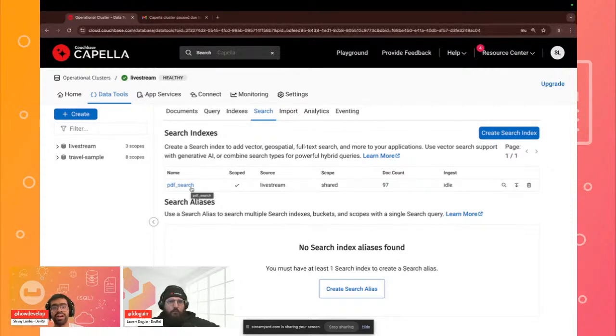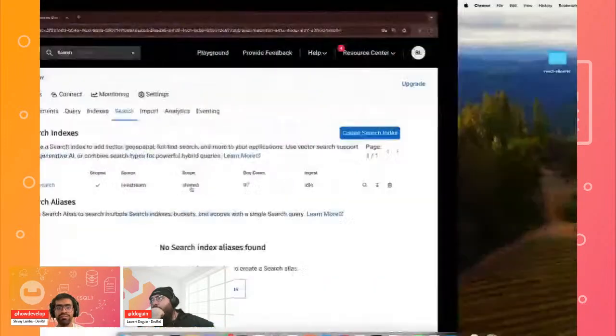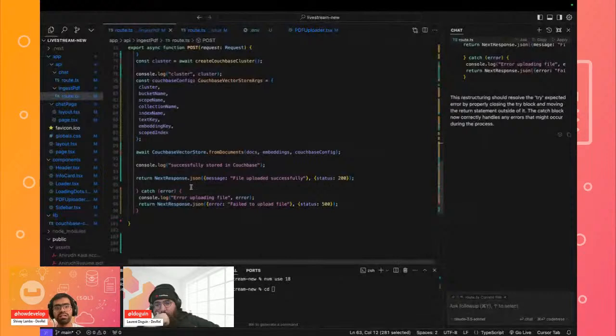You then define your scope, collection, and database used for the search index, because vector search inside of Couchbase is part of the full text search product. That's why we have to create this vector index, and you can store it as your environment variable. So that's a quick overview of what we accomplished last time.